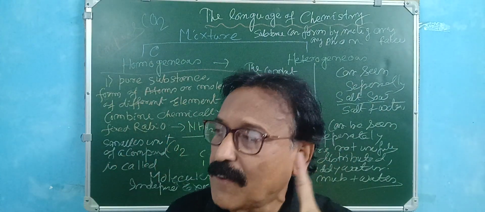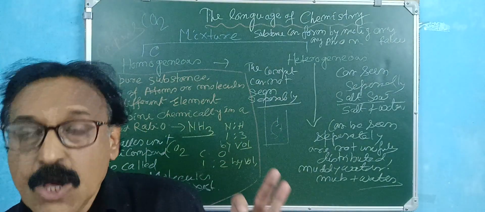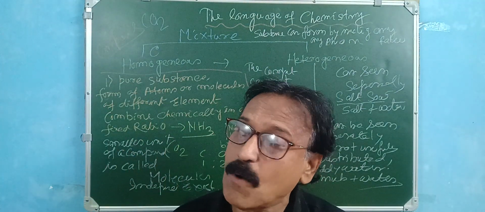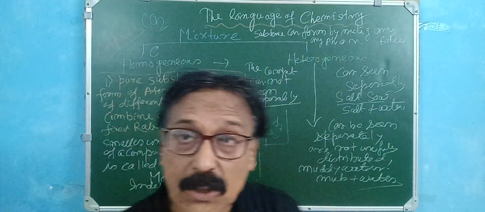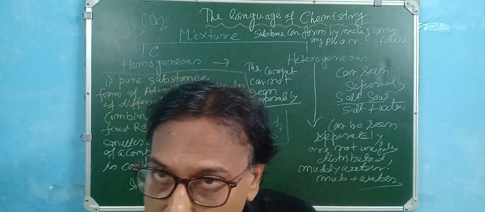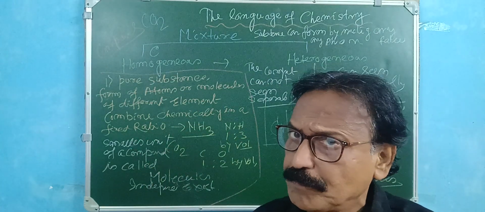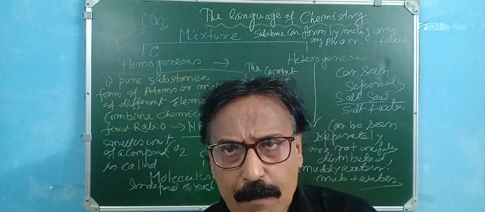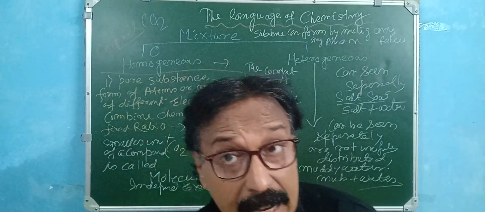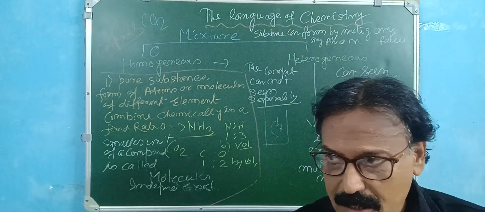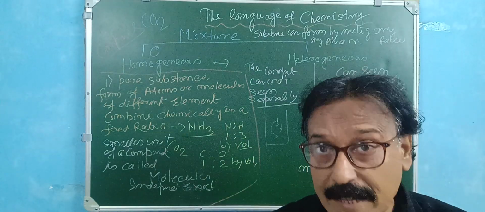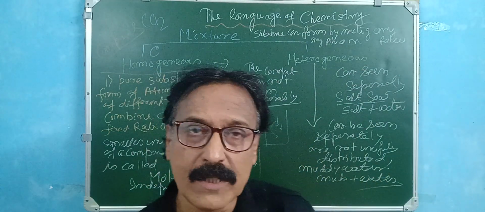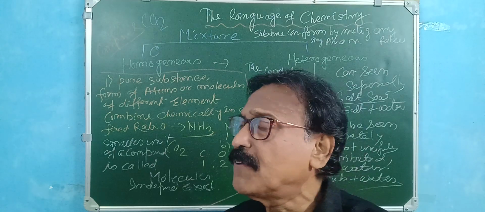You should find out what is an atom, what is a molecule, what is an element, what is a compound, what is a mixture. This is the basic fundamental of chemistry. What is an element? An element is only one kind, like carbon, hydrogen, oxygen. If you divide an element, you get molecules, then you get atoms. But a compound is actually a mix of two or three different types of elements.